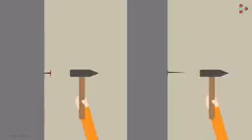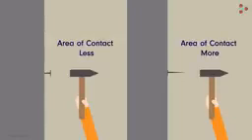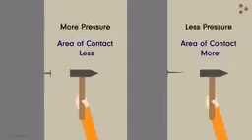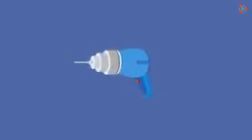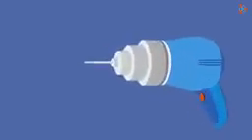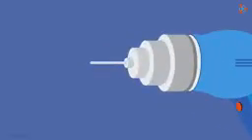The angle between the nail and the wall is 90 degrees and not anything else. If you notice, the tip of the nail has a very small area compared to the flat surface of the nail, and hence the area of contact with the wall reduces to a great extent in the first case. Hence, the pressure applied by the tip on the wall is greater than the pressure applied by the flat surface. That is why it is easy for the tip of the nail to penetrate through the wall. You can even use drill machines to drill a hole into the wall. You see that it has the pointed tip for the same reason.